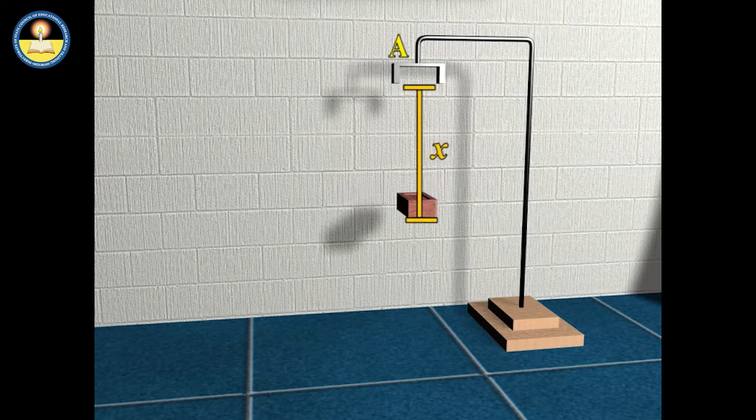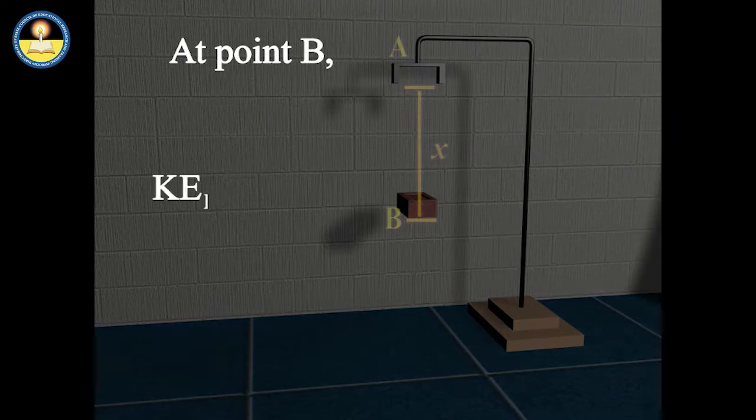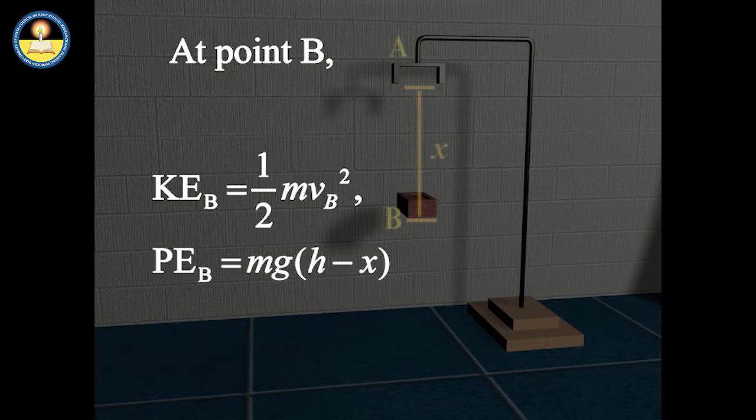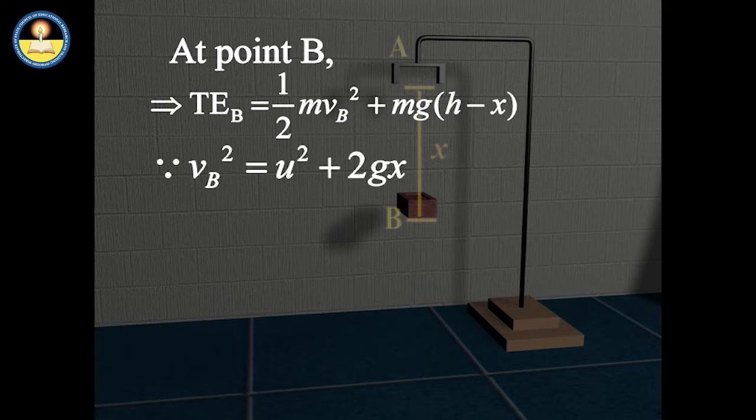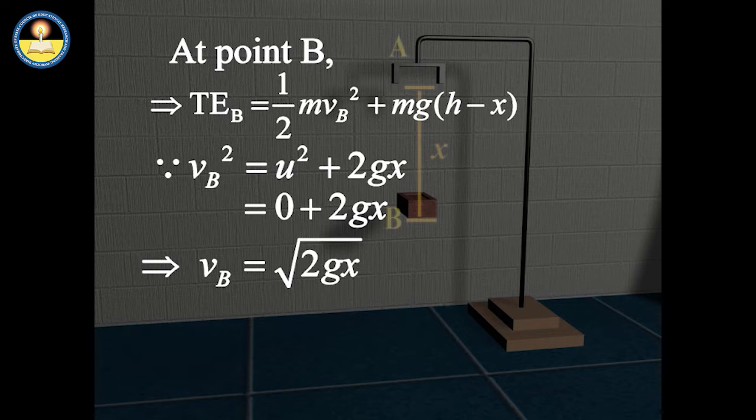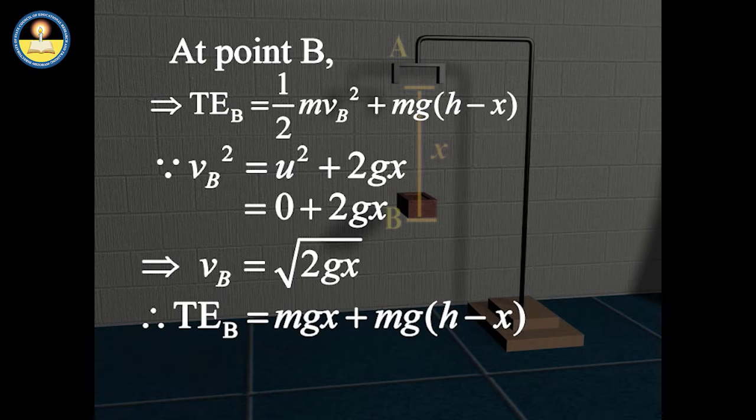After falling a distance of x, it reaches point B, where it has kinetic energy equal to half mv squared and potential energy equal to mg multiplied by (h minus x). Using the second equation of motion, the velocity of the brick at point B comes out to be the square root of 2gx, and thereby the total energy at point B also comes out to be mgh.